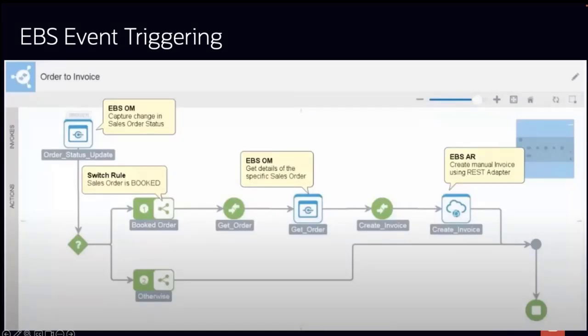A business event is an occurrence in the E-Business Suite that may trigger the next business process or action. So here I have a sample flow we did for a customer.